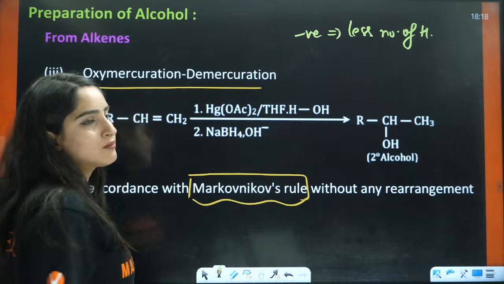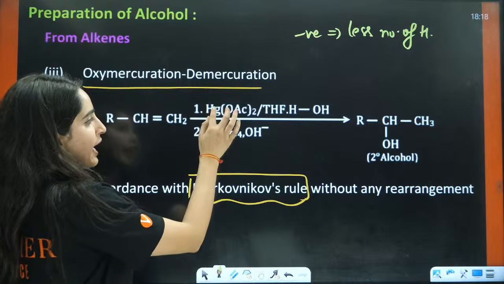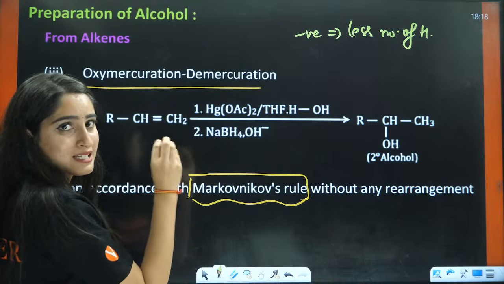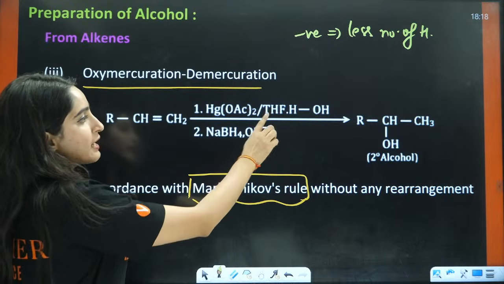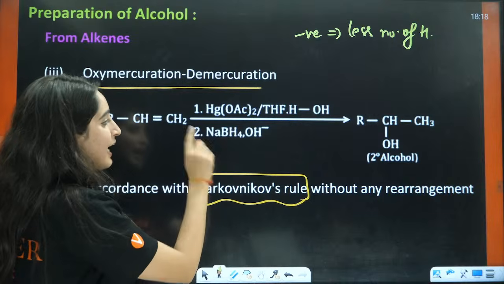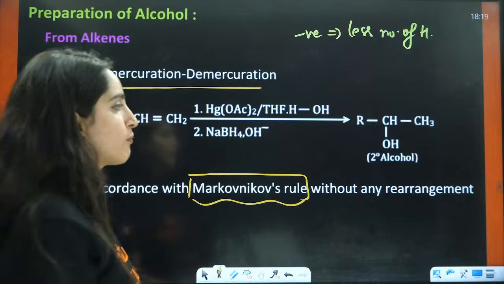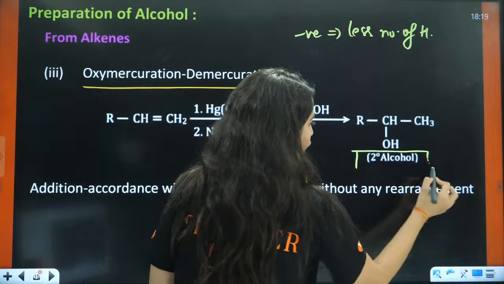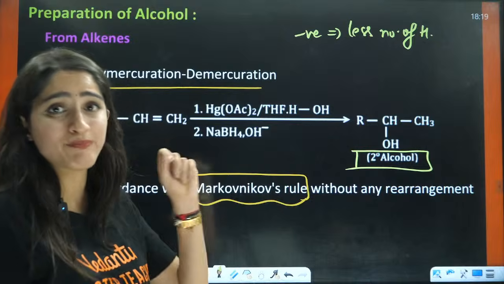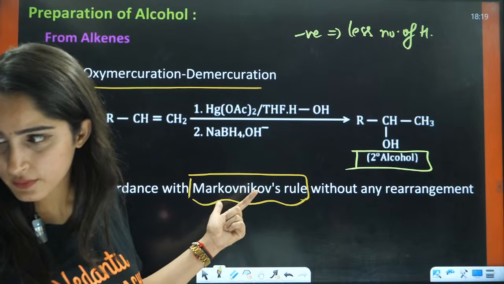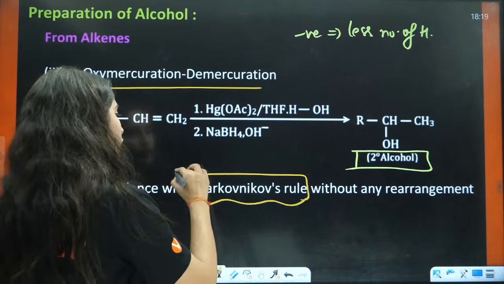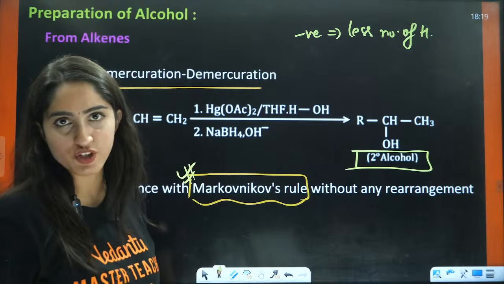This is the full reagent, that is Hg(OAc)2. What is Ac? Acetyl, twice. In the presence of THF, and then NaBH4 in basic medium. You will have the formation of an alcohol which will follow Markovnikov addition. Not anti-Markovnikov, this will follow Markovnikov addition.